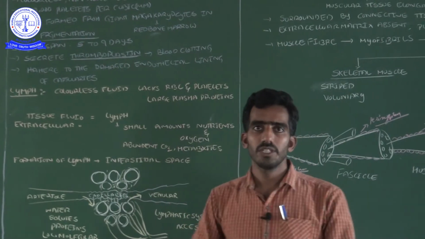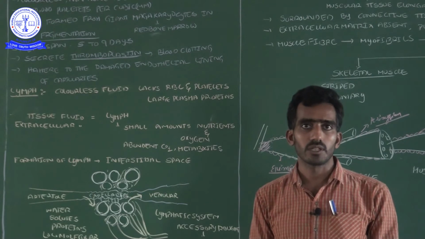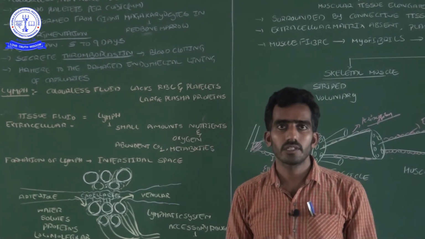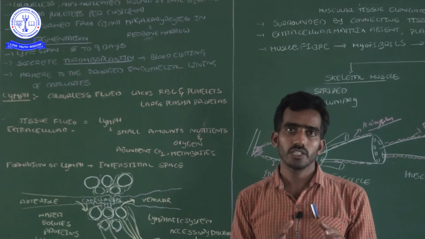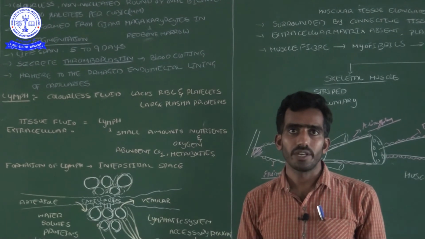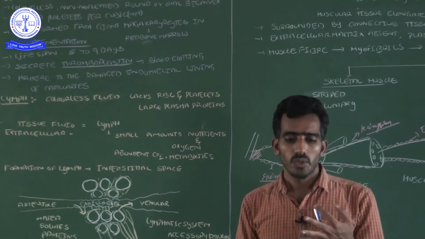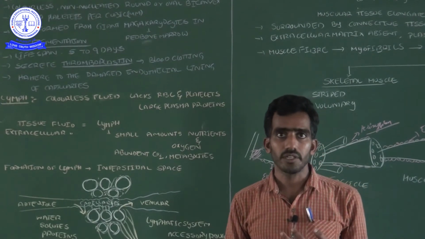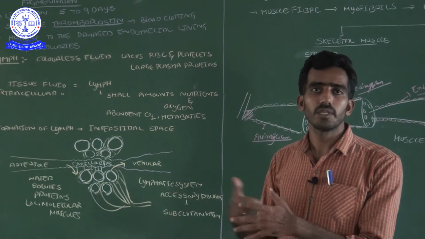Dear students, good evening. We started structural organization in animals. In the animal body, what are the different tissues that exist, and what are their characteristics? We study them in a process. We already completed epithelial tissue and then connective tissue. In the last connective tissue, fluid connective tissue, we discussed it in the previous video.